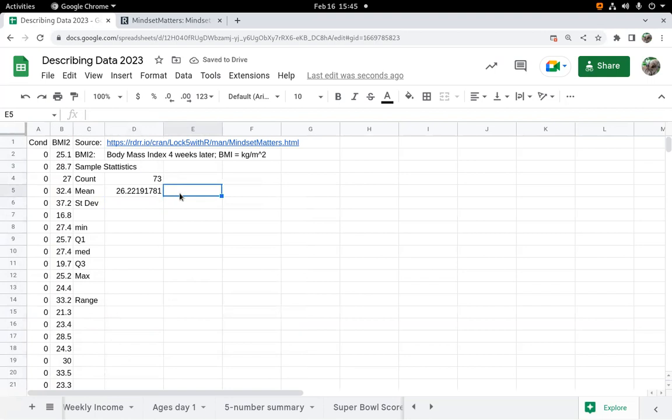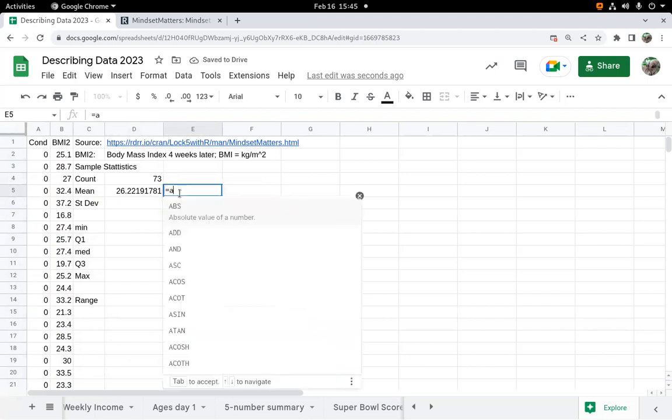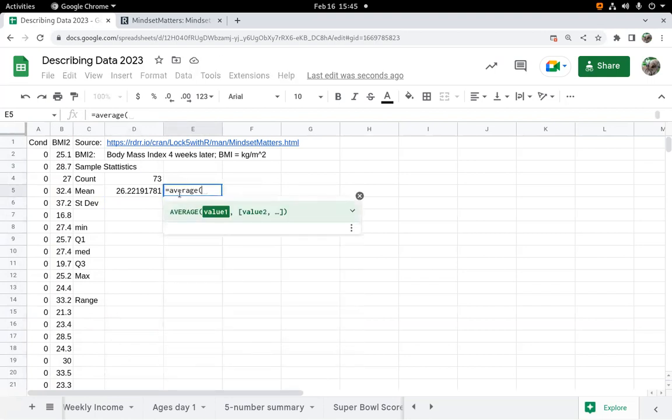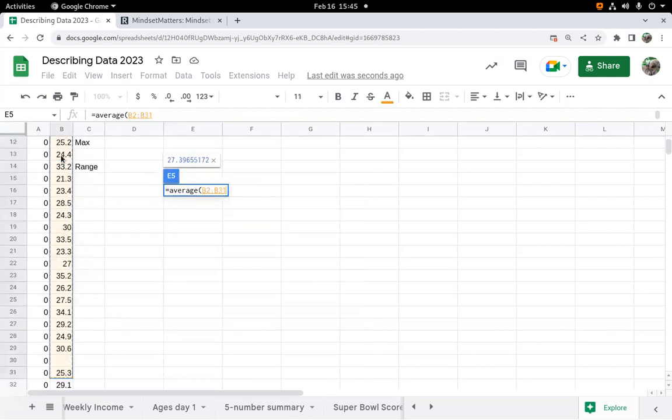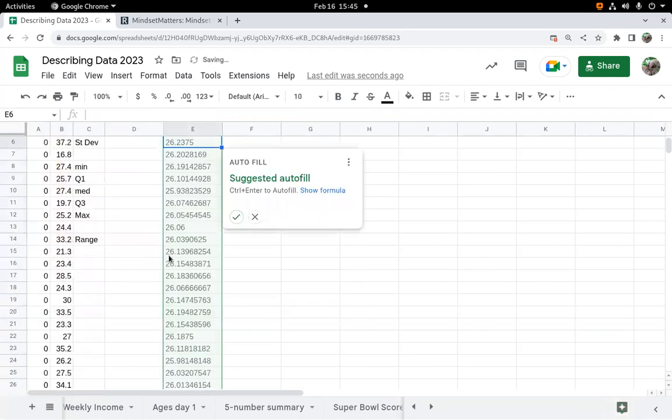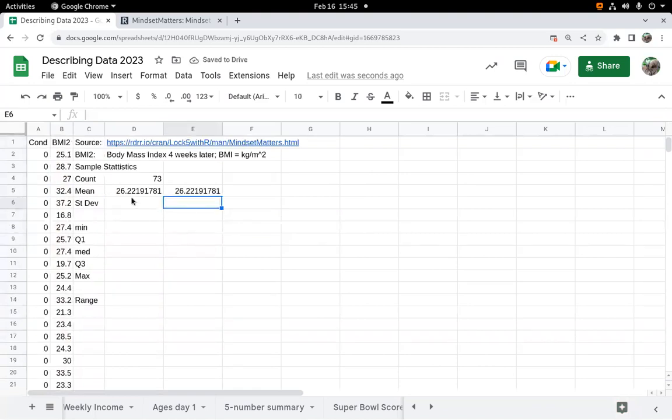If you're ever in doubt about what it's safe to do, just grab the numbers in the column, and Control-Shift down arrow will eventually get you to the bottom of the list. And I should find that I get the same value, which just means it was safe to use the whole column.